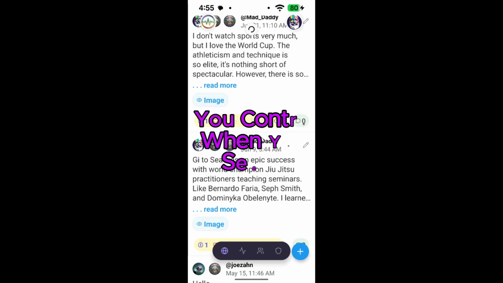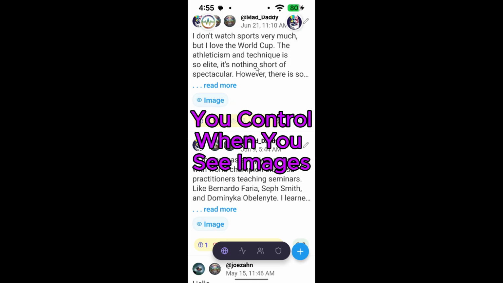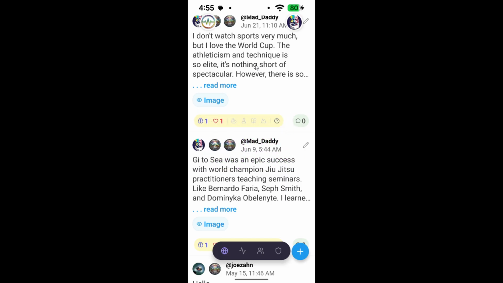There are two more things we should point out. A major part of an ethical social media app is consent. When an app like Instagram is image forward, you don't consent to seeing what is shown. Anyone can simply put almost any image in front of you for you to experience. Apps like Instagram get you hooked by eliciting strong emotional responses. Type of response, good or bad, doesn't matter.